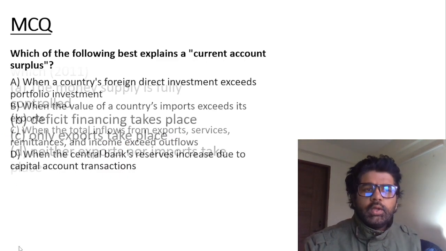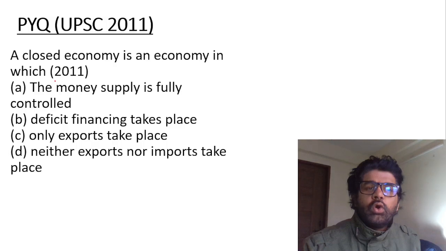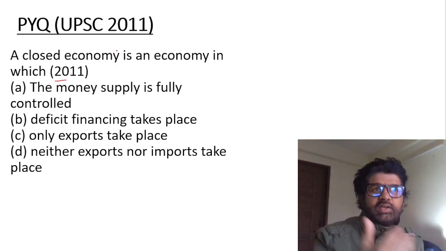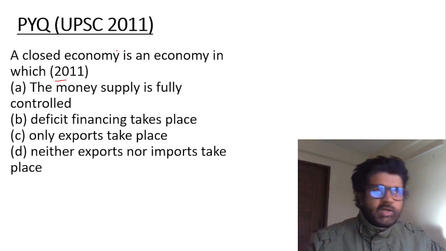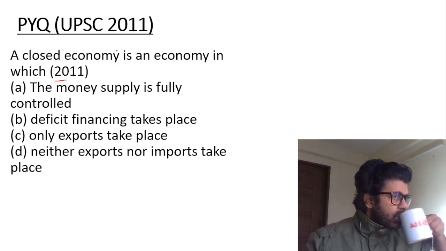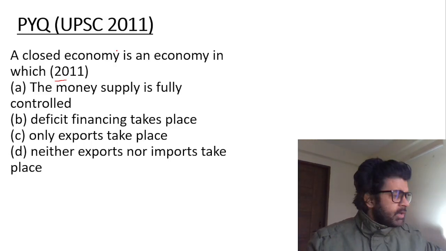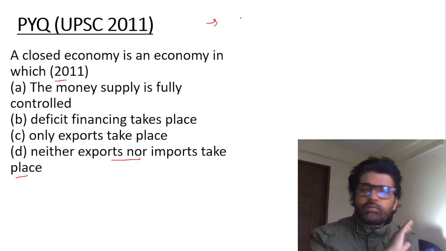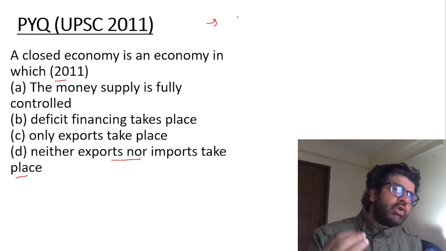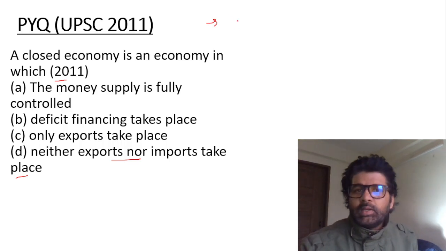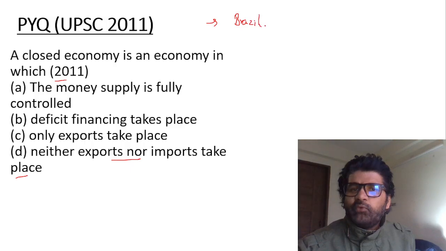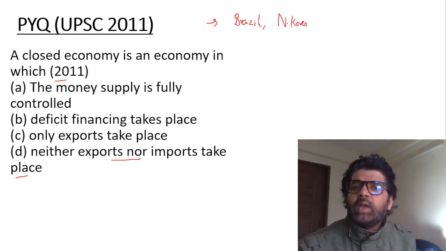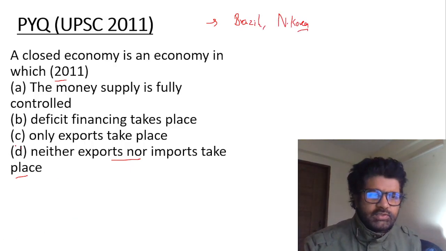Next question. A closed economy is an economy in which what happens? UPSC 2011 question. The USA is currently becoming more and more closed with each passing day. But no country is exactly closed, guys. Closed economy means that neither export nor import takes place. None of the countries in the world is a closed economy. Some amount of export, some amount of import always happens. But Brazil, North Korea, they're very close examples of a closed economy. So the answer is D.